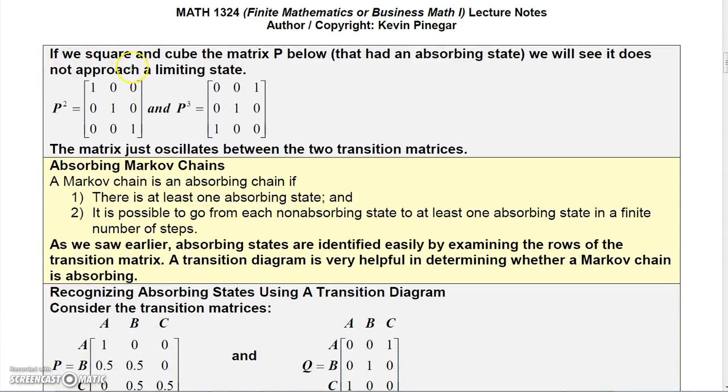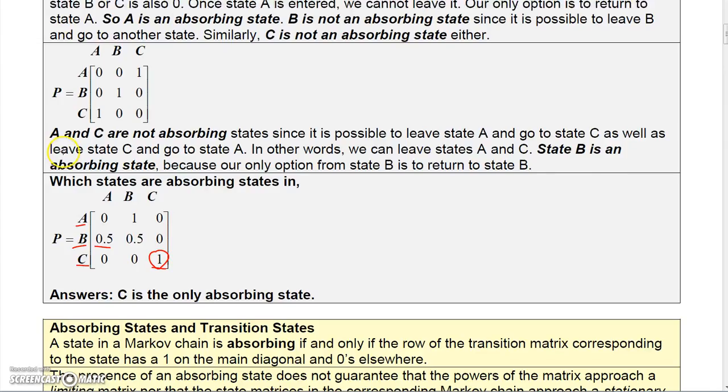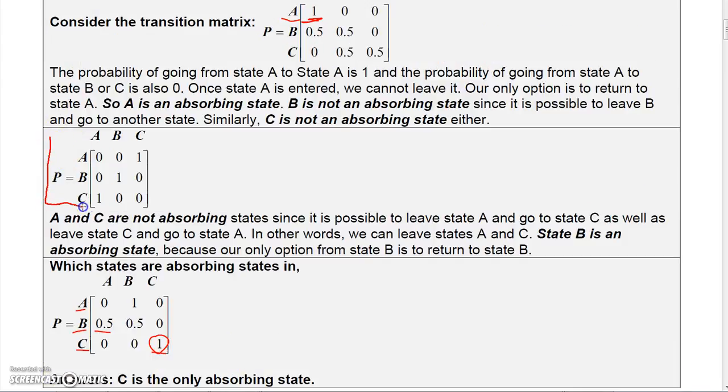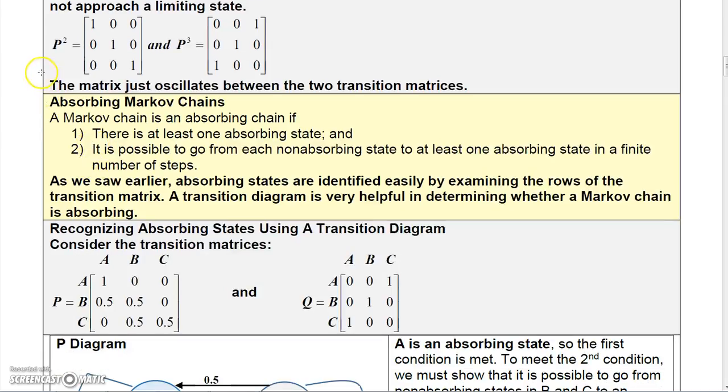Now, if you look up here at this matrix P and raise it to the second power, you will get this matrix where the diagonals go this way.